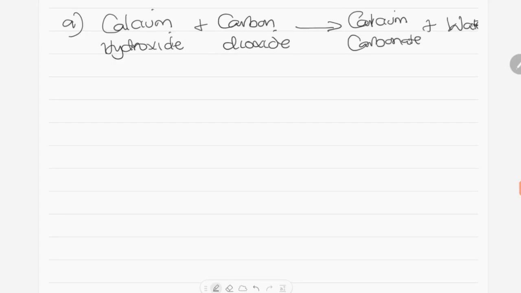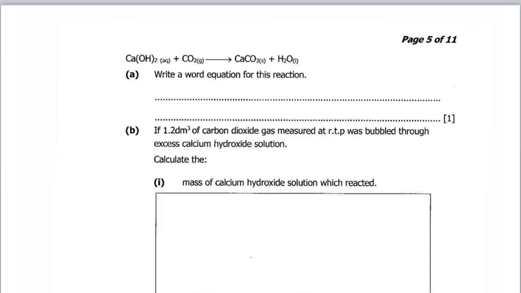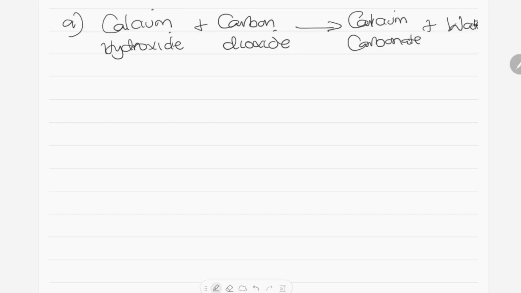So this is the word equation. Calcium hydroxide plus carbon dioxide will give us calcium carbonate plus water. We move on to B.